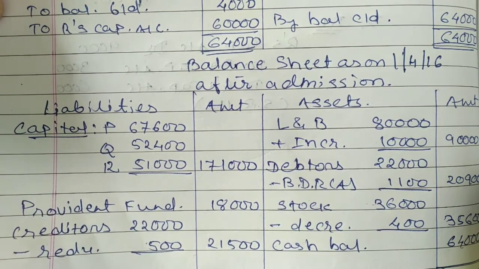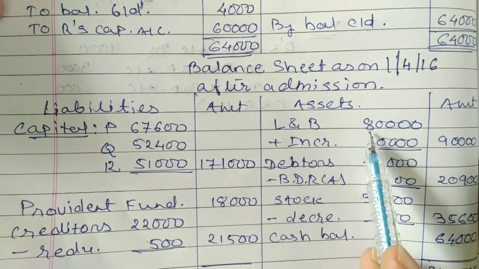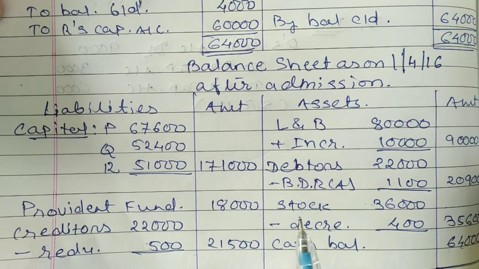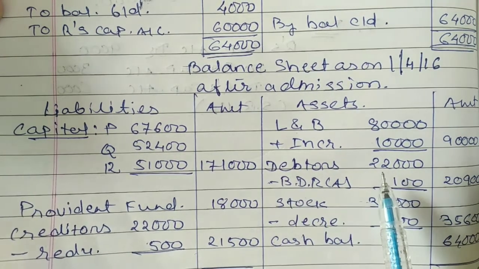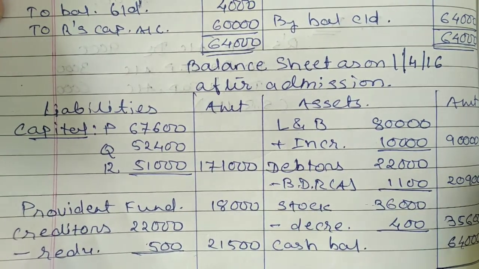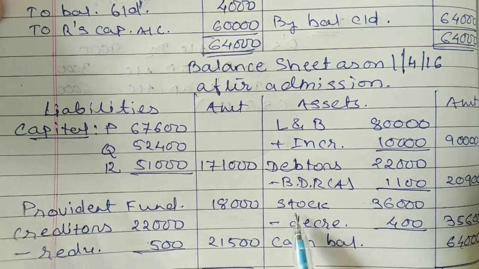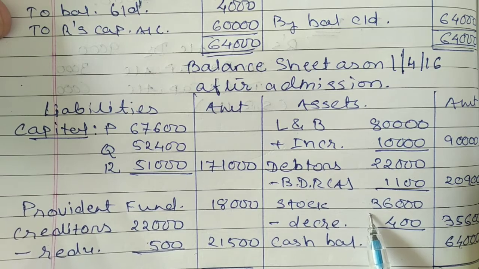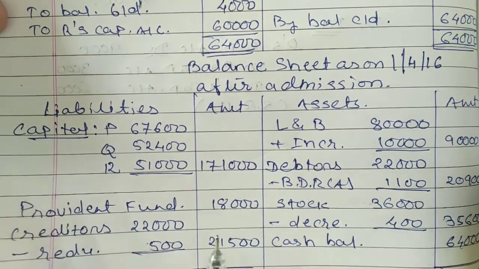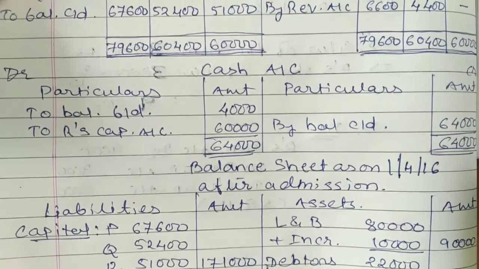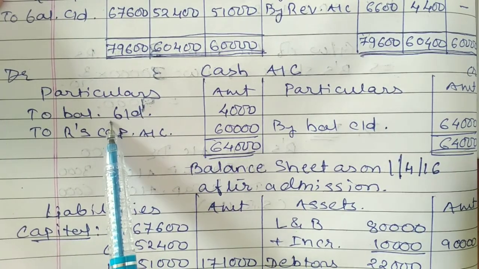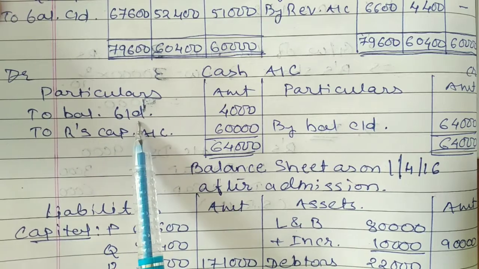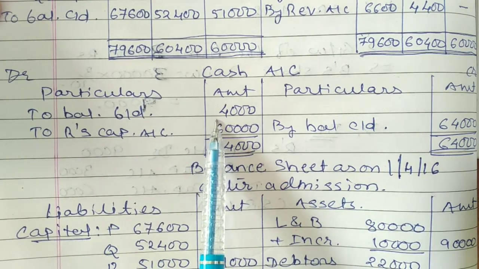Once again, that is having adjustment. So land and building inner column 80,000. Second information, debtors, that is also having adjustment. That's why debtors inner column 22,000. Stock, we are having adjustment. Once again, stock balance sheet asset side inner column 36,000. Cash will be recorded to your cash account. Cash always has debit balance. That's why cash account debit side to balance brought down, the amount would be 4,000.